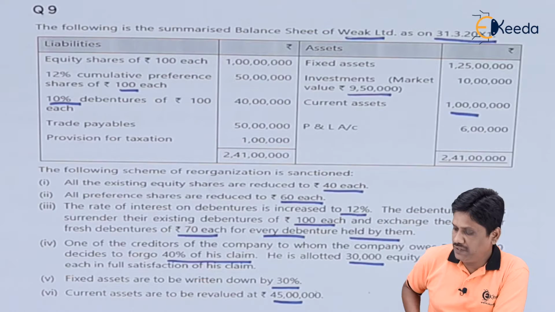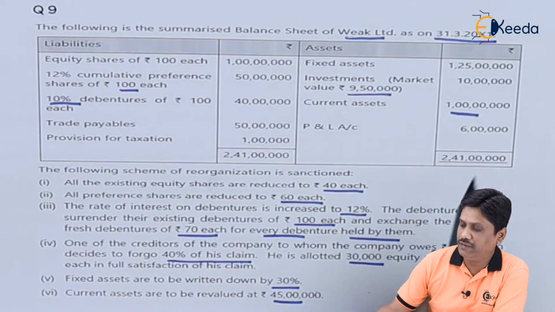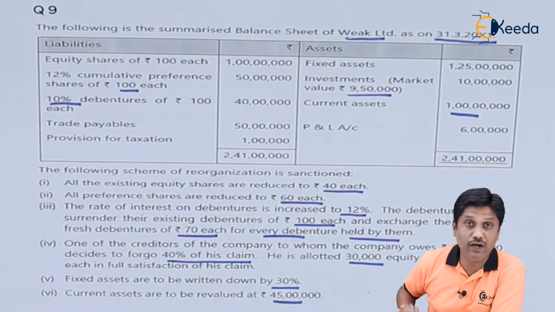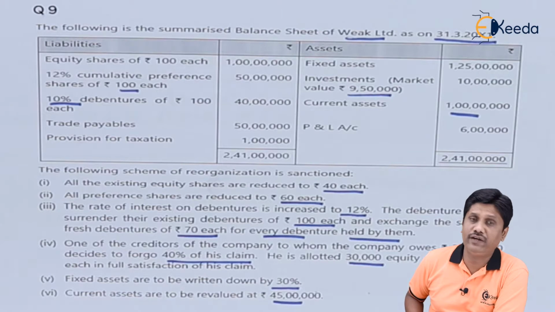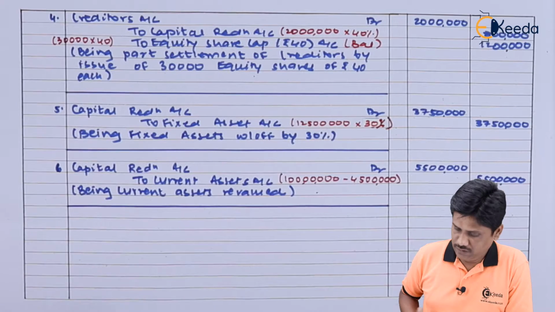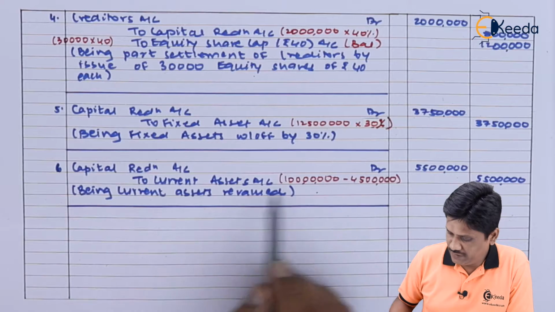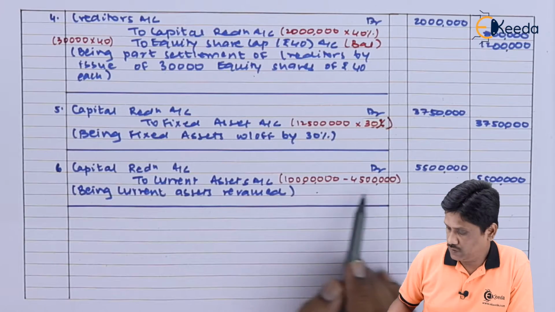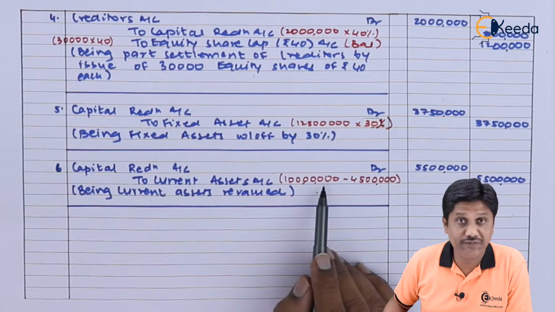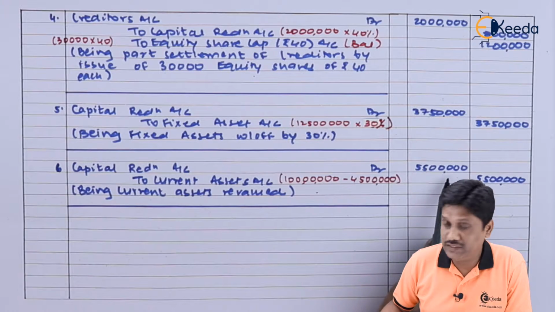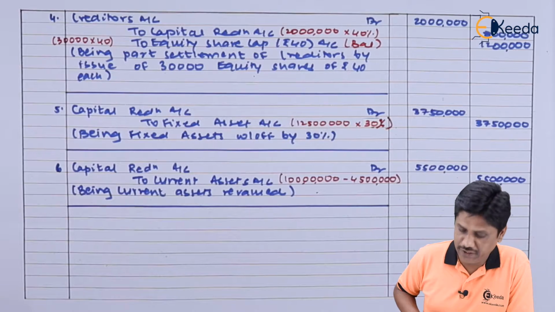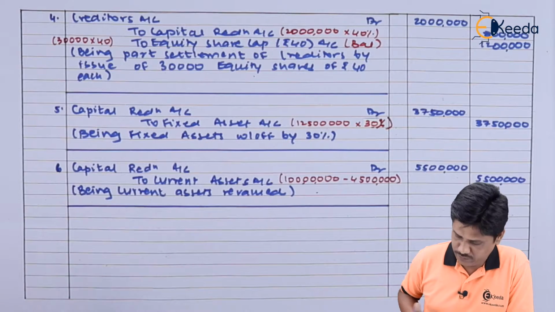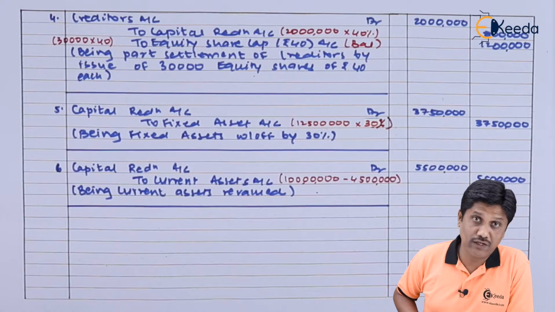Current assets are to be revalued at rupees 45 lakhs. Look at the amount of current assets, 1 crore. If revaluation is 45 lakhs, means cannot I say 55 lakhs is written off from your current assets. So your entry will be capital reduction account debit to current assets account. Friends, see the entry capital reduction account debit to current assets account. Revaluation is 45 lakhs, existing value was 1 crore. So how much amount is written off? Obviously 55 lakhs. So our entry is capital reduction account debit to current asset account. Being current assets revalued, next transaction we have to see now.